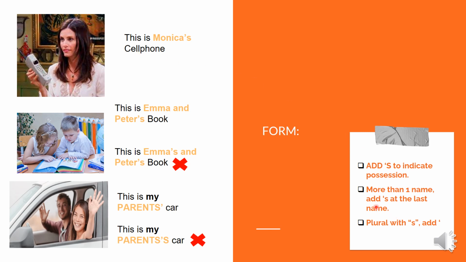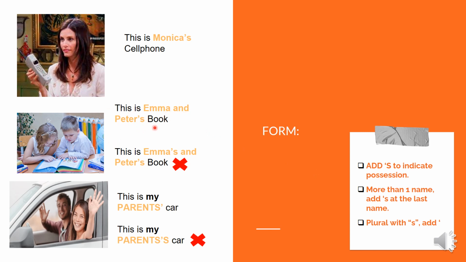Then we have more than one name. More than one name is two names, three names, four names, etc. We add the apostrophe S at the last name. For example, this is Emma and Peter's book.